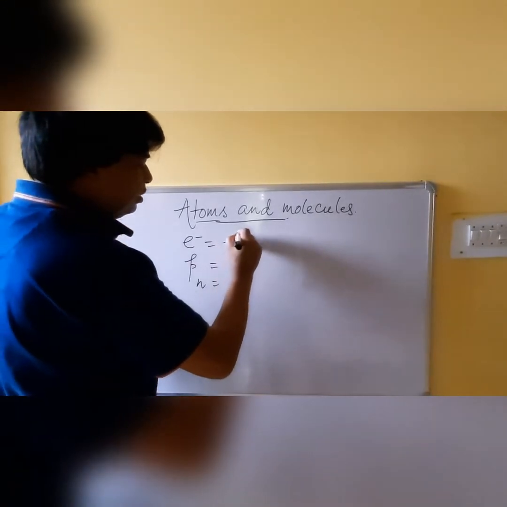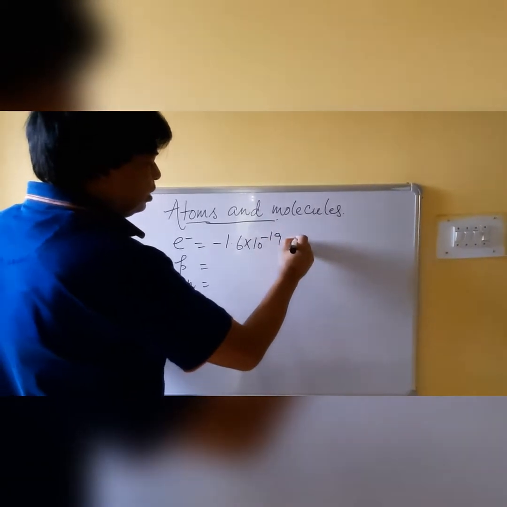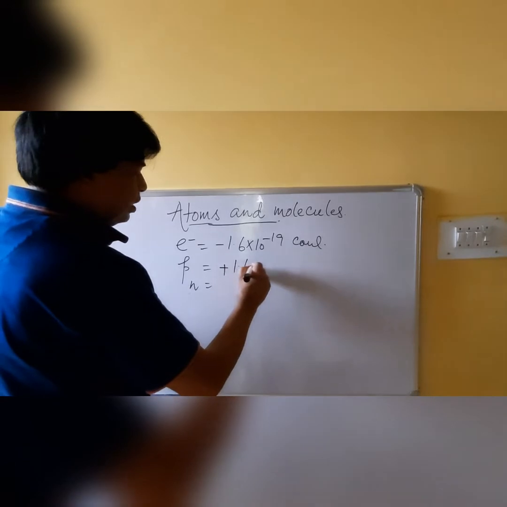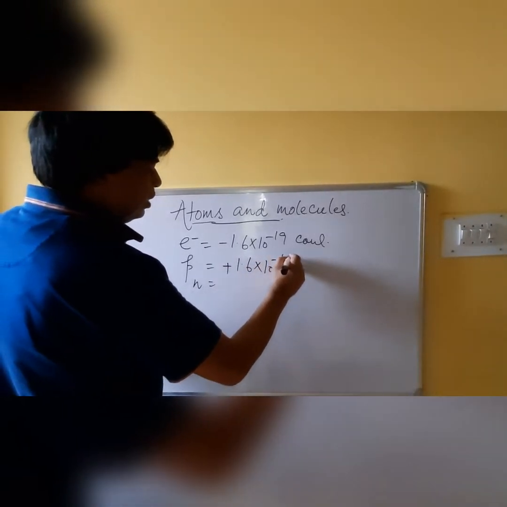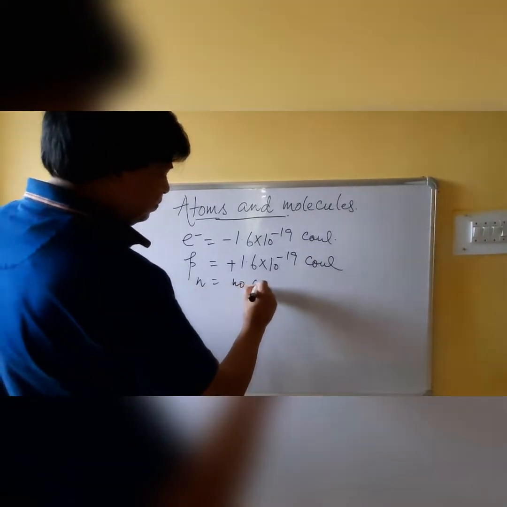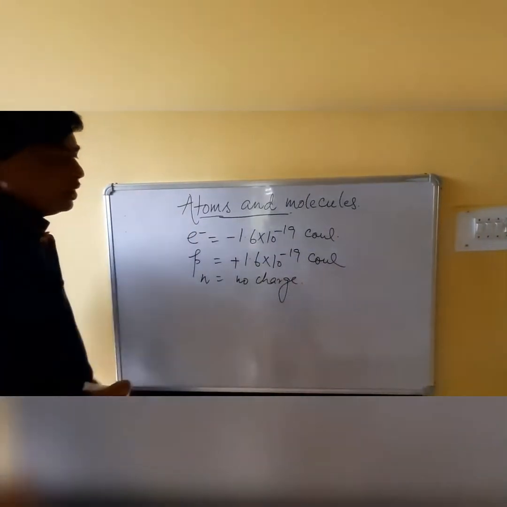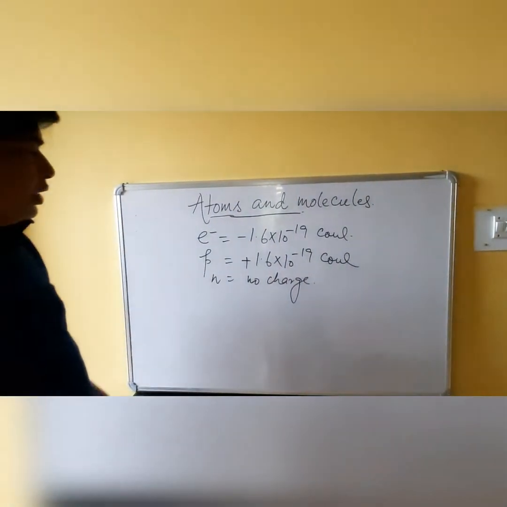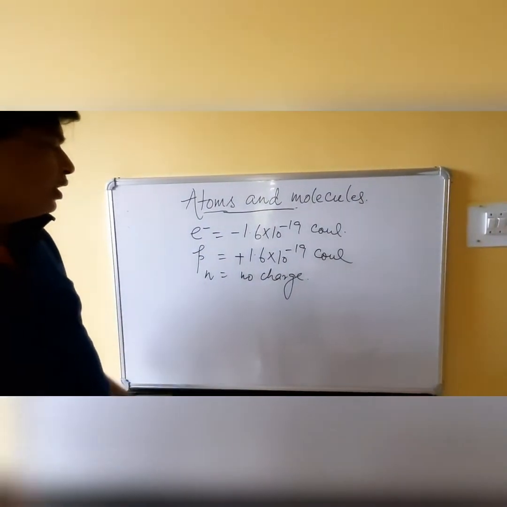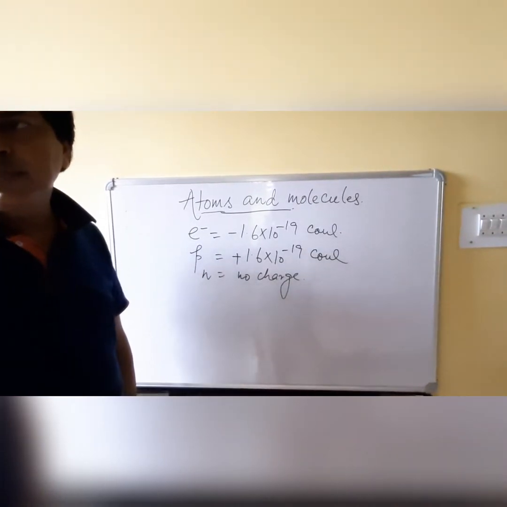Electron has minus 1.6 into 10 to the power minus 19 coulomb charge. Proton has 1.6 into 10 to the power minus 19 coulomb charge, and neutron has no charge. The discovery of the electron was done by J.J. Thomson, the discovery of the proton is given by E. Goldstein, and the discovery of the neutron is given by James Chadwick.